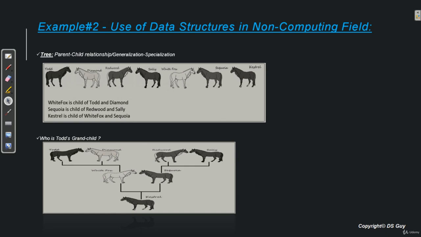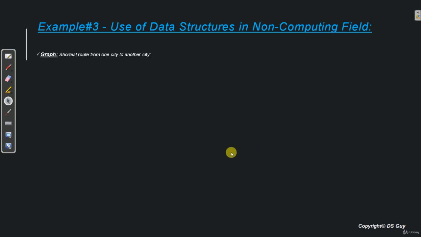Now let's take one more example, this time a graph data structure. Let's say the problem is that we need to find the shortest route from one city to another. Here we have a map of India with different cities, and the lines are basically indicating that these cities are connected via flight. Now let's say we want to travel from New Delhi to Bangalore. What are the options we have?